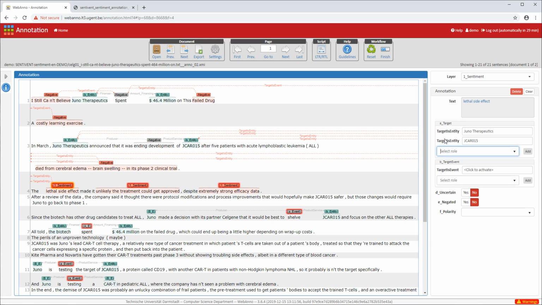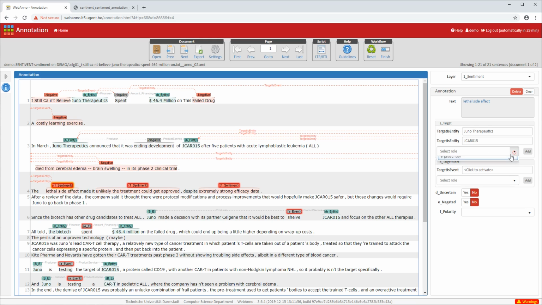Arguably we could also select the treatment in the sentence, but the treatment refers back to JCAR 015. So we don't have to really select that, but let's just say we wanted to. So there is not an existing annotation except the one that we made on top of the treatment. So we have to make a new one, but it is an entity, it is a thing, the treatment.